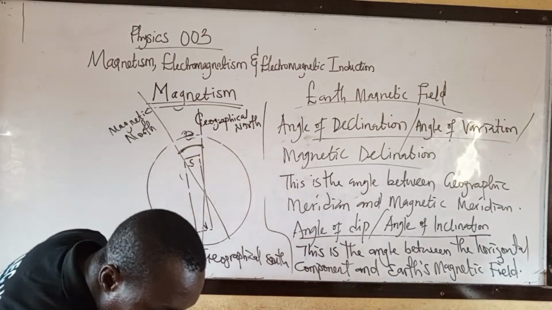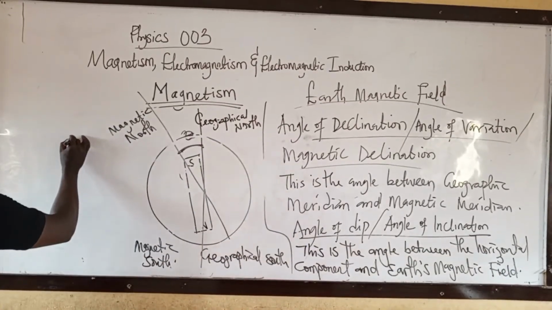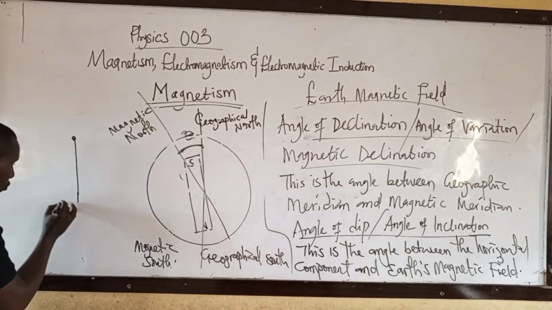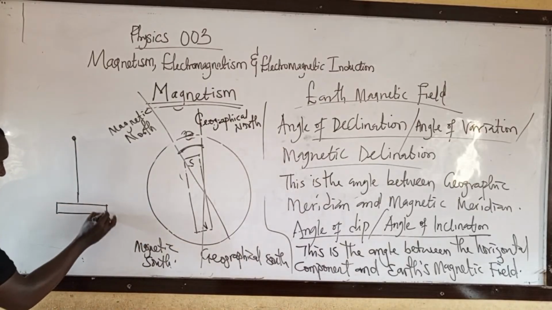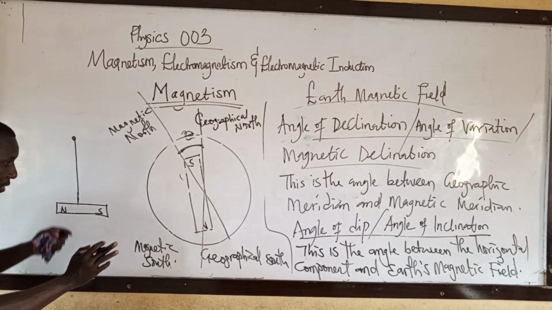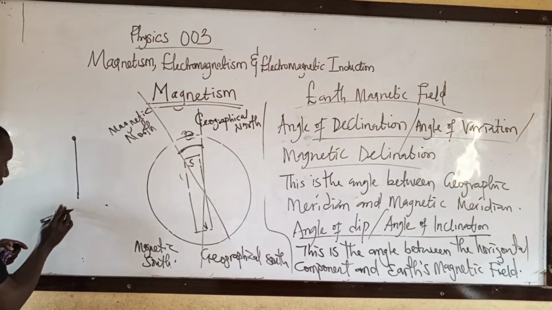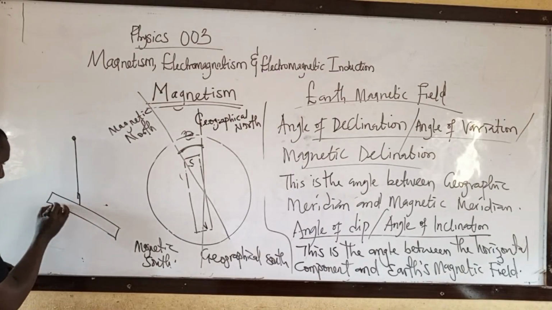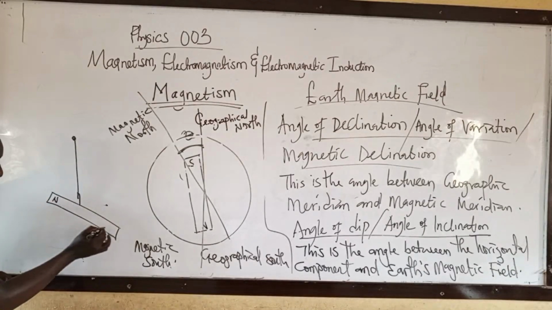Let me draw it. If a magnet is suspended freely, you tie a magnet to a rope, it is suspended freely. You have something like this. If it is suspended freely, you have the north seeking pole and the south seeking pole.